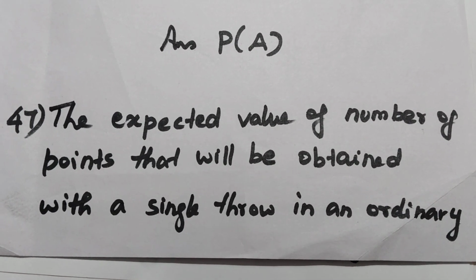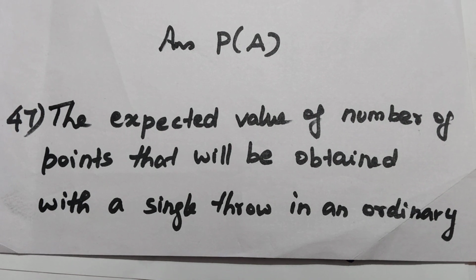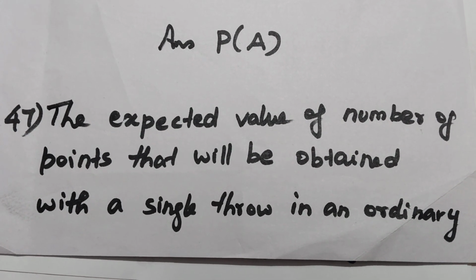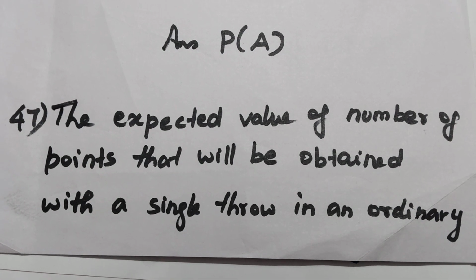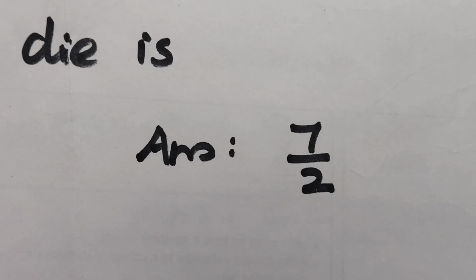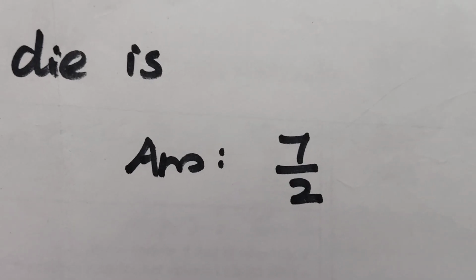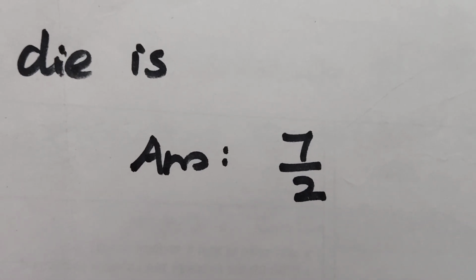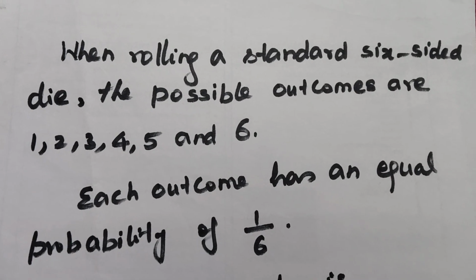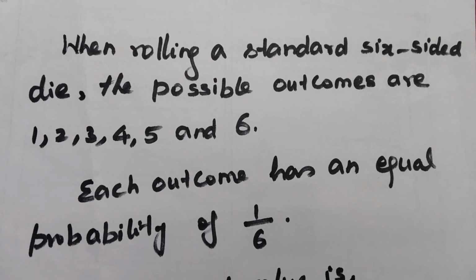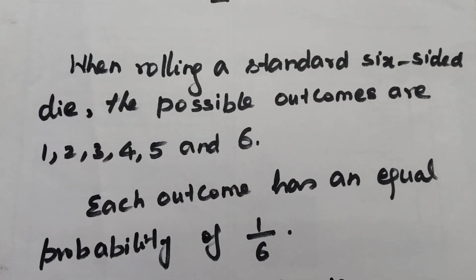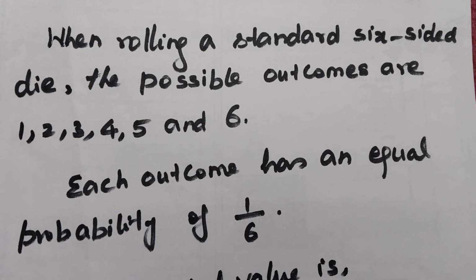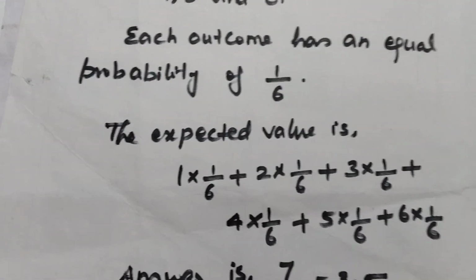Question number 47. The expected value of the number of points that will be obtained with a single throw of an ordinary die is. Here the answer is 7 by 2. The explanation of this answer is given below. When rolling a standard 6-sided die, the possible outcomes are 1, 2, 3, 4, 5 and 6. Each outcome has an equal probability of 1 by 6.